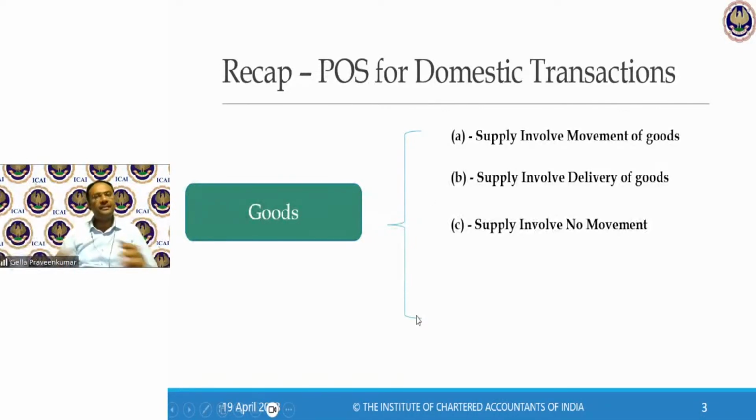The third category: there is no movement of goods. Category A and category B both have movement of goods. In category C, at times it so happens that the goods lie at the same location, and just the transfer of right to use or the transfer of ownership takes place. So in case there is a supply where there is no movement, now this is one factor most of us don't know how to identify. I'll just come to a fresh slide to make you understand this aspect.